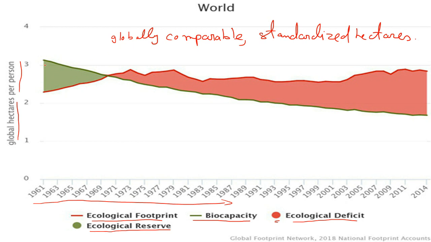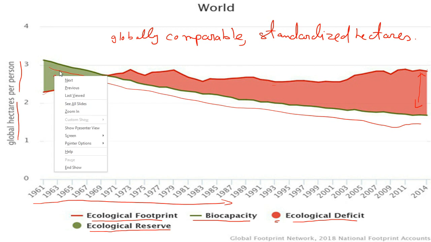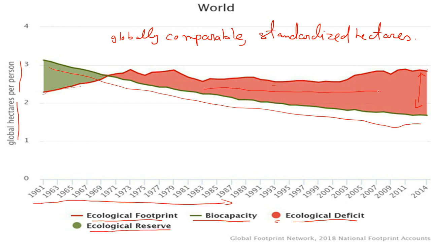If you see the graph, the biocapacity in the 60s, if you start, is around 3 point something global hectares per person, and if you trace it, it is now reducing, and the deficit between the ecological footprint has widened. So this area is representing the ecological reserve, and this area is representing the deficit.